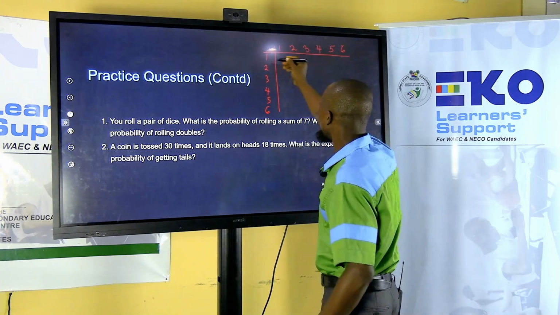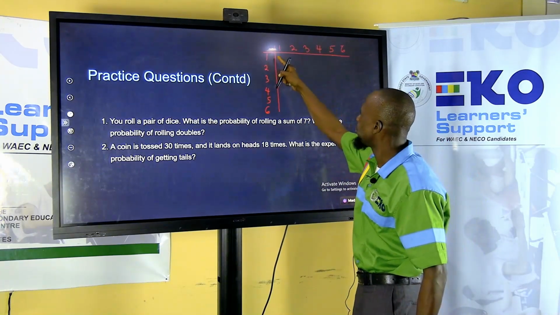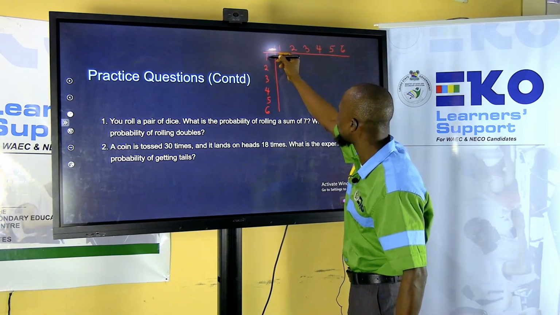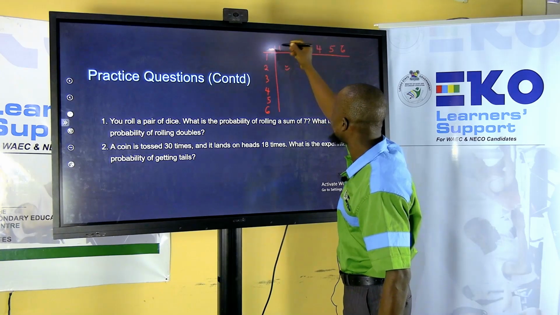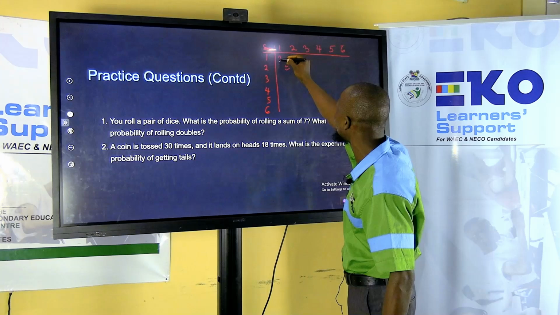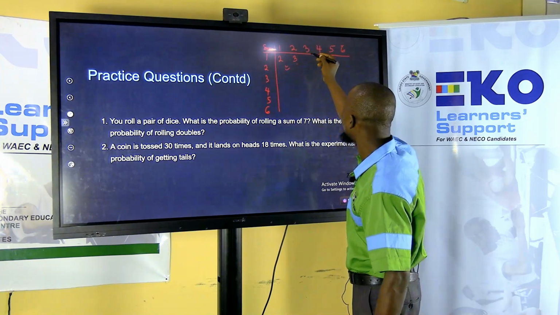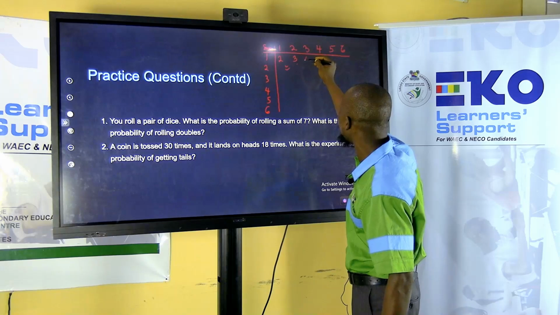All right. So we are looking for a sum of 7. Here we can have 1, 1. The first one may be 1 and the second one is 1. But what we need here is the sum, so add them together. 1 plus 1 is 2. 1 plus 2 is 3. When 1 occurs here and 3 occurs here, the addition is 4.